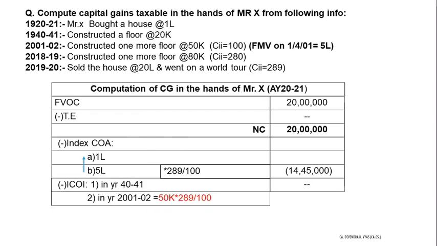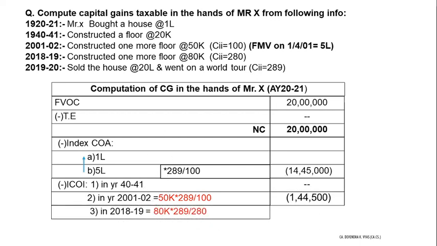And then in 2001-02 again improved, we will give the assessee benefit of index cost of improvement, and again 18-19 we will take the improvement into consideration. You can see I multiplied by 289 and we have divided by 280. Okay, why 280? Because it is the index of year of improvement.